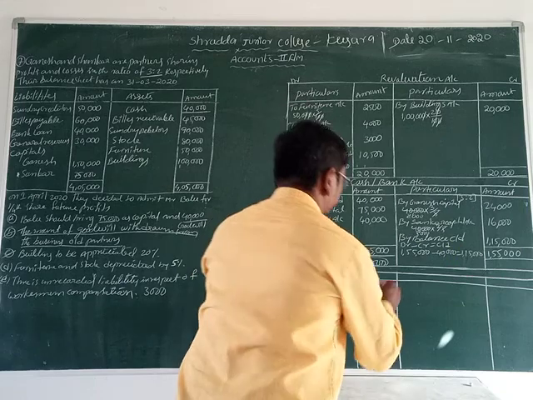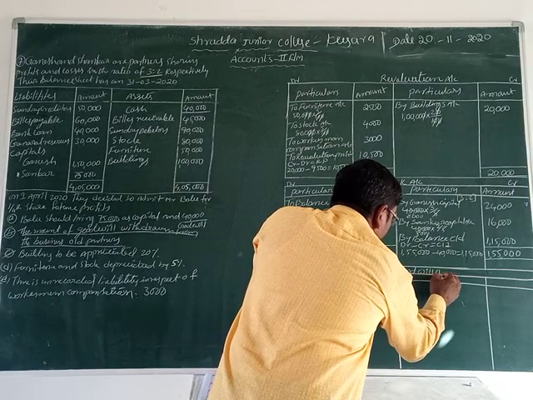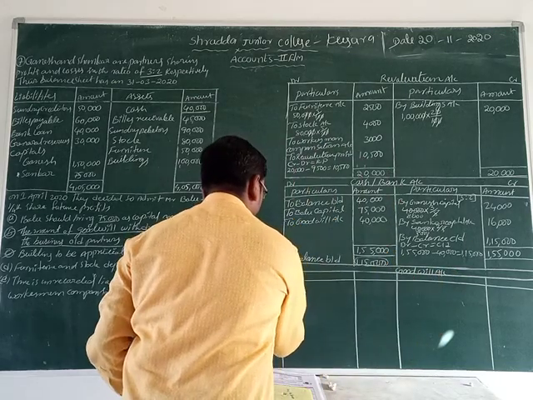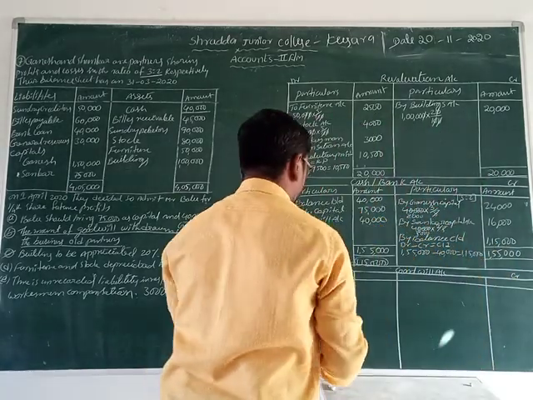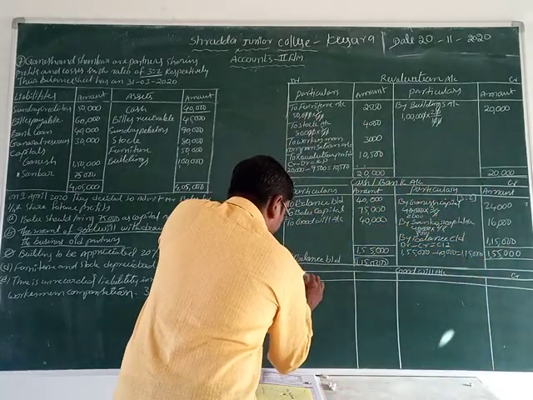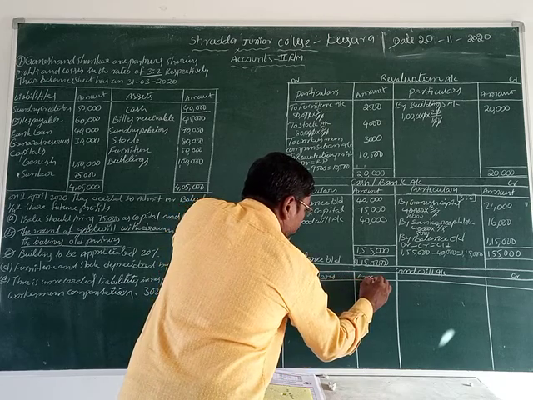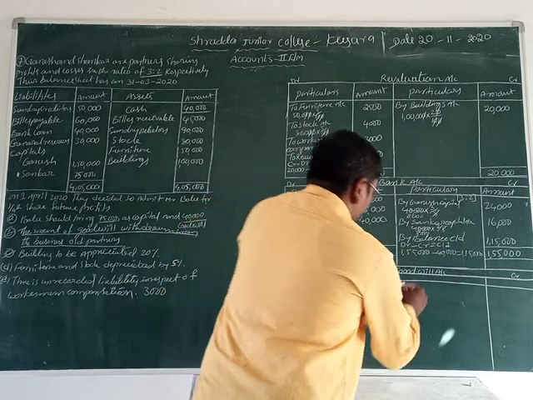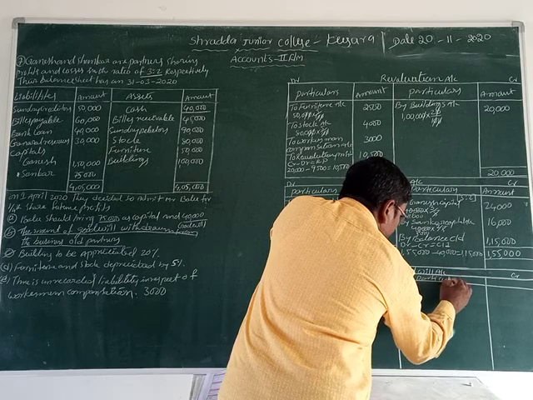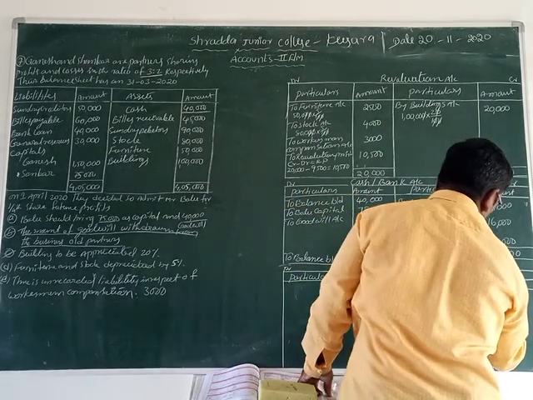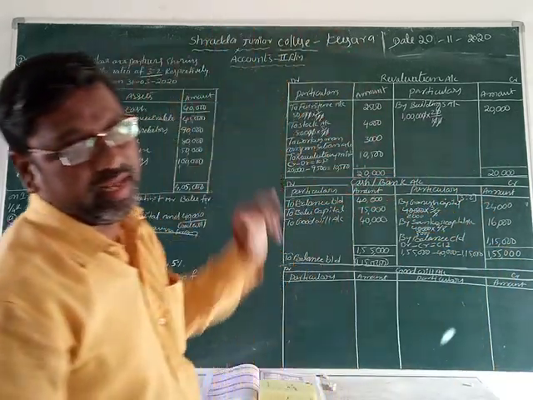Let us write down here the goodwill account. Debit and credit. Here is particulars and amount, and here is particulars and amount. This is the goodwill account, friends.